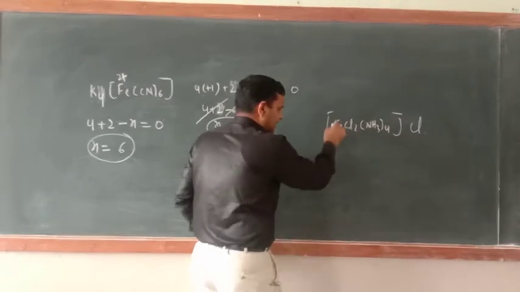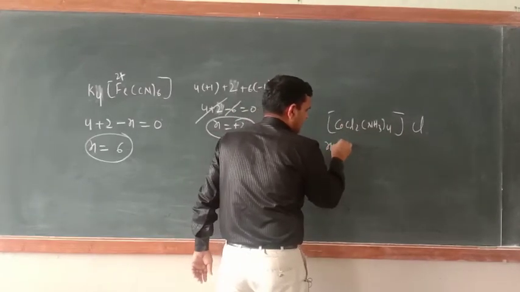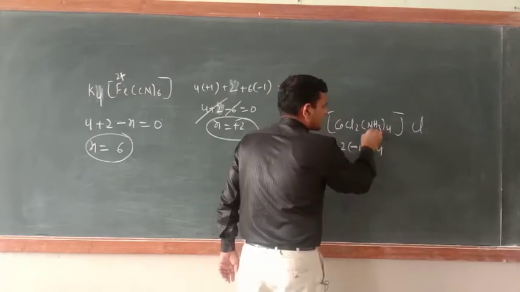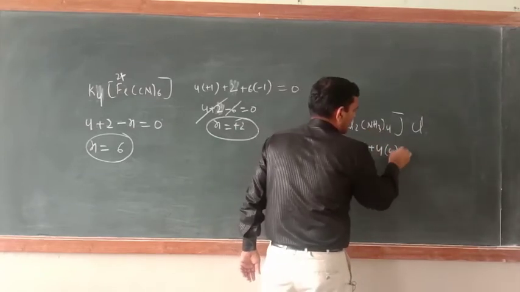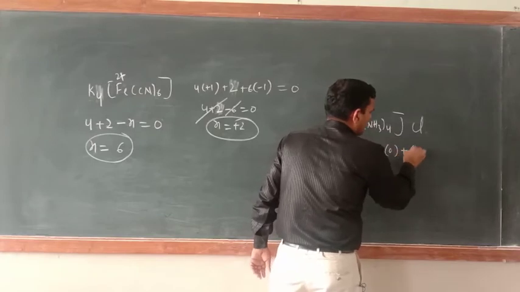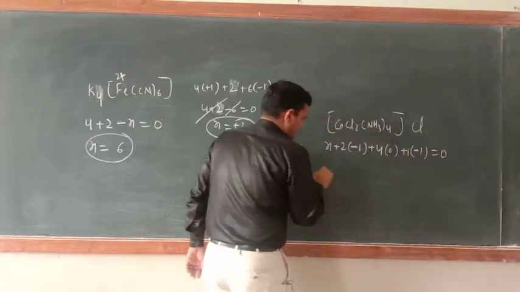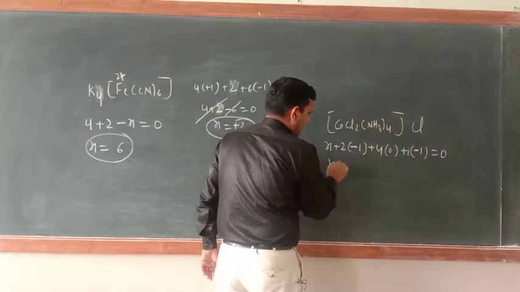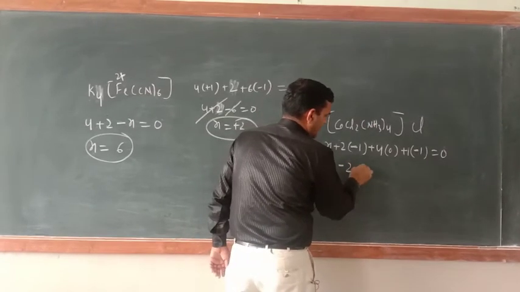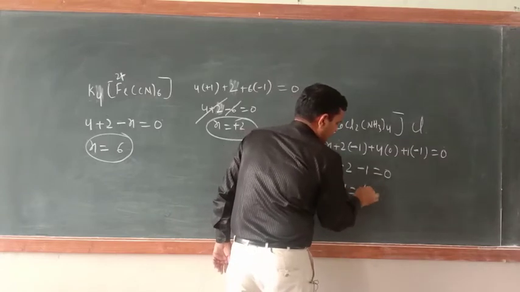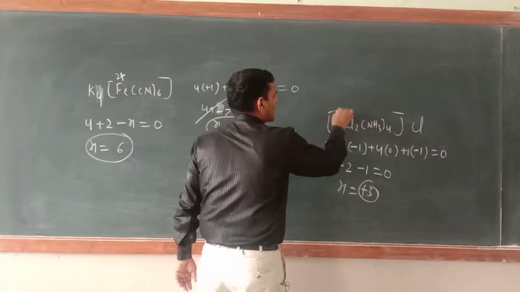So calculate the oxidation number. x plus 2 times minus 1 plus 4 times 0, this is neutral ligand, so 0, plus minus 1, equal to 0. So x minus 2 minus 1 equal to 0. So x equal to plus 3. So the oxidation number of cobalt is plus 3.